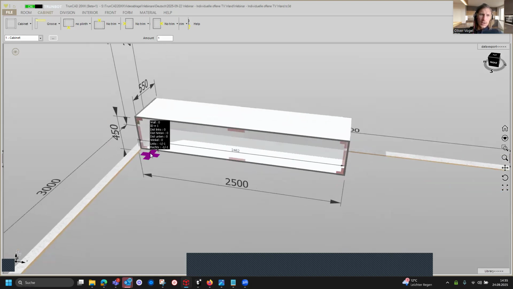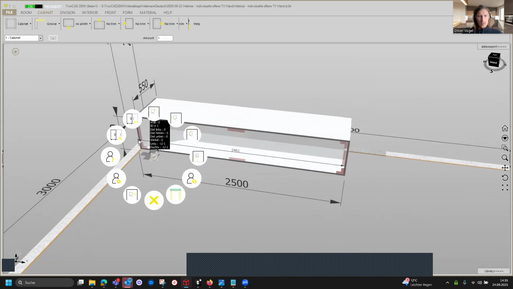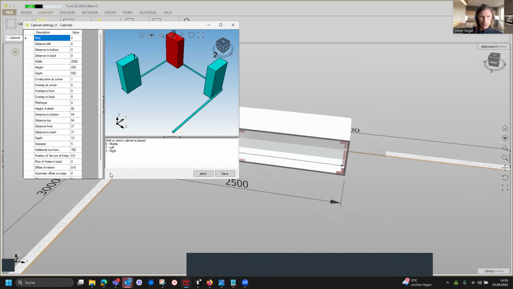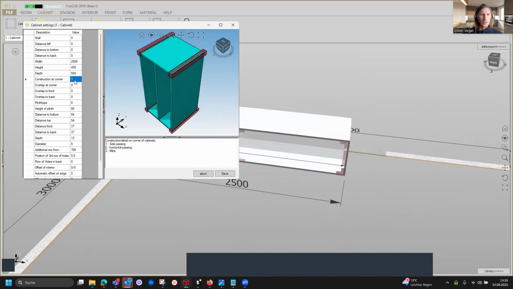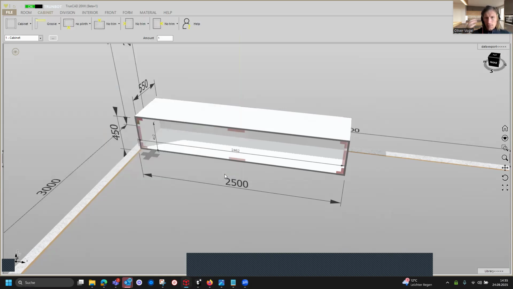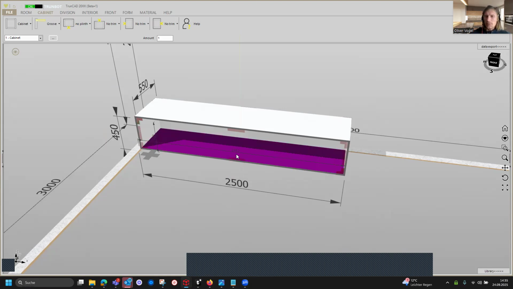But if you click here on a smart click for the cabinet, then you see the circle menu is opening, and if you click on a setting menu here, then the window for the setting menu is opening, and you see you can here change the construction at all corners with one action. So we type in here number 3 for miter and save it. And now we have on all edges a miter cut.